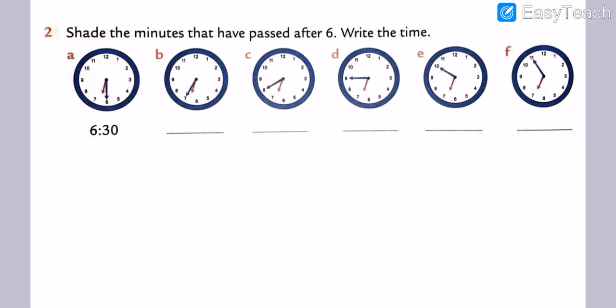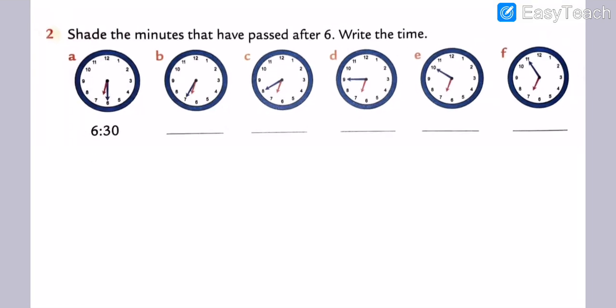So now we will start the questions B, C, D, E and F. I am writing everything here, my dear students. What is the time of clock B? The time of clock B is 6:35. Understood all? Got my points? What I am telling you all? 6:35. Then after that, the next clock.